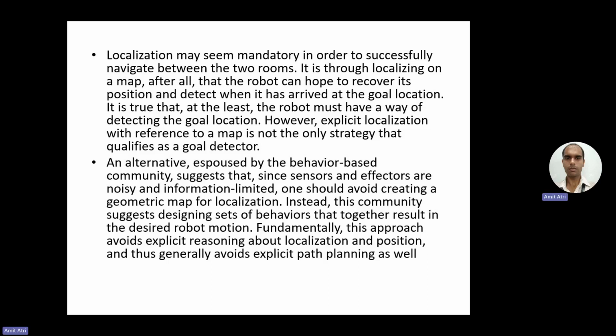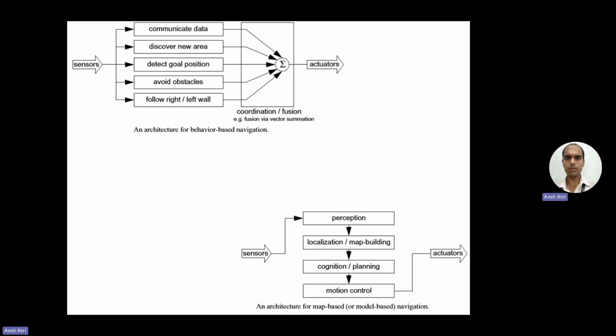In the behavior-based method, we can plan the path, put some marks there, and the robot can identify that mark and take the needed action. In the diagram, both techniques are shown.